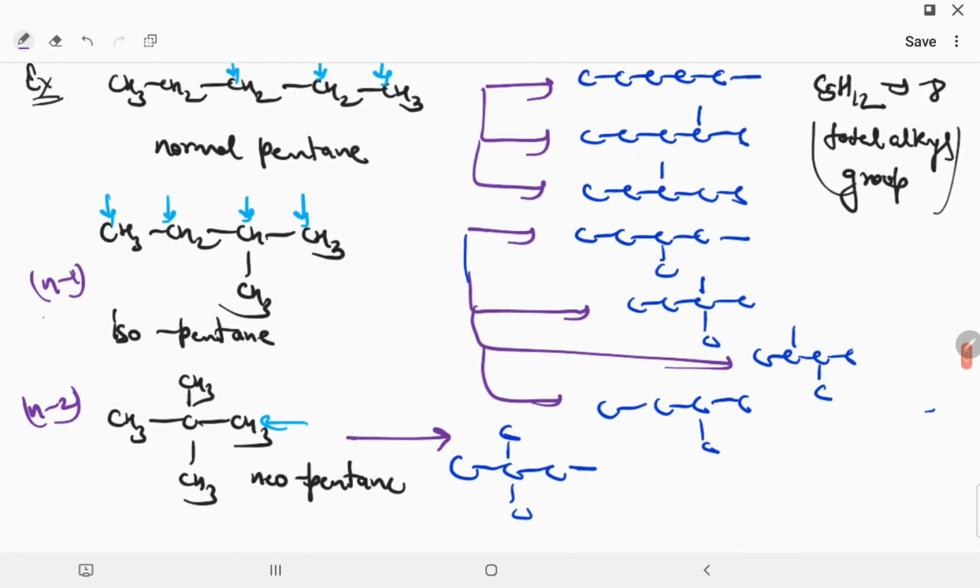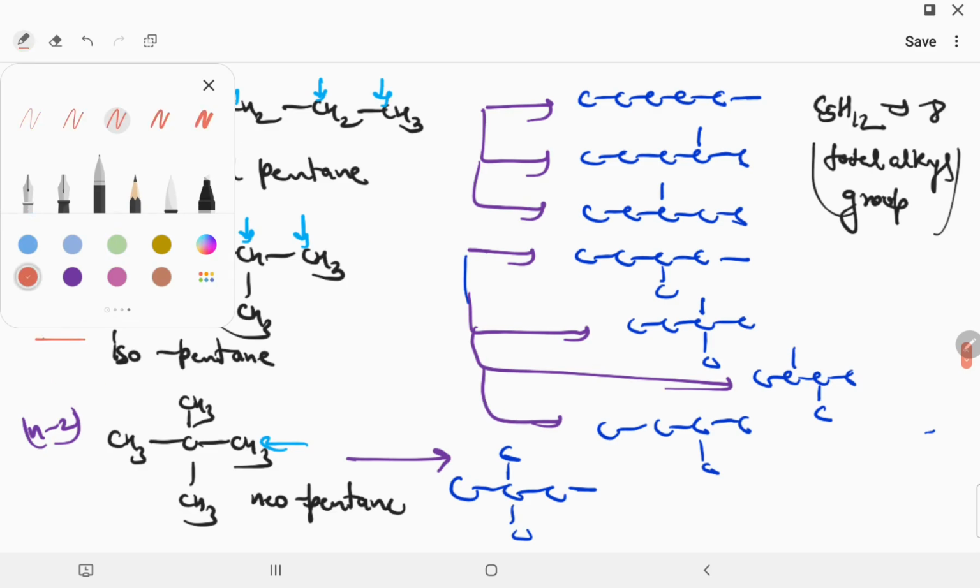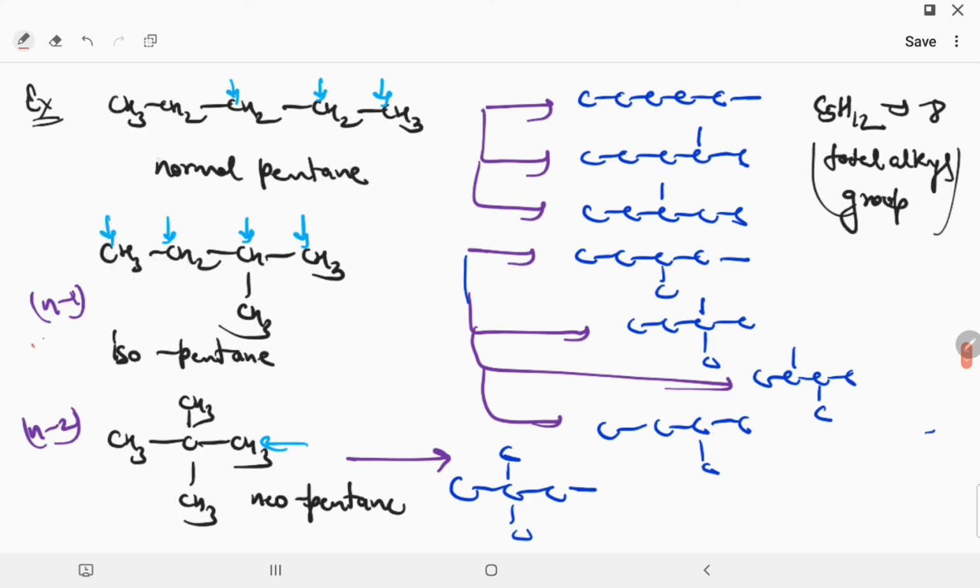Now understand the alkyl groups of pentane, the total alkyl groups of pentane. We can make three types of isomer of pentane. This is normal pentane, this is isopentane. We know that the rule is n-1. Pentane has 5 carbons and isopentane has 4 carbons in the parent chain. The iso rule is n-1. We remove 1 carbon and attach it after the second carbon in the parent chain.